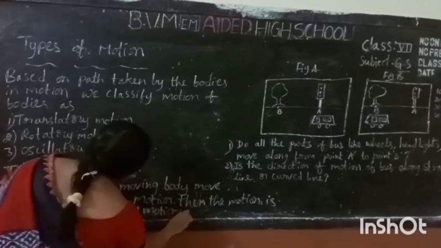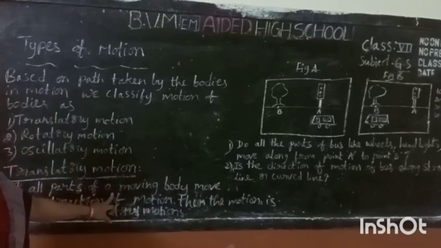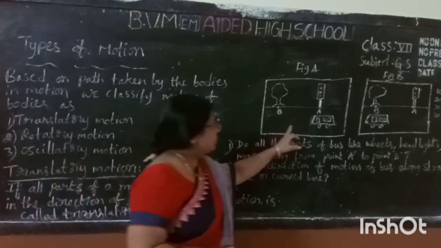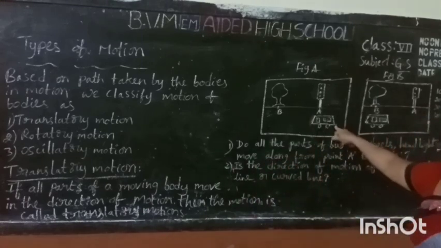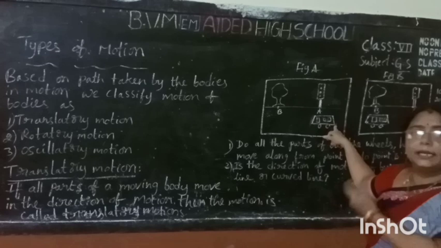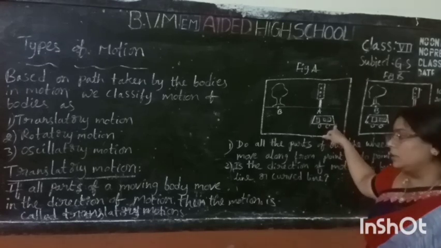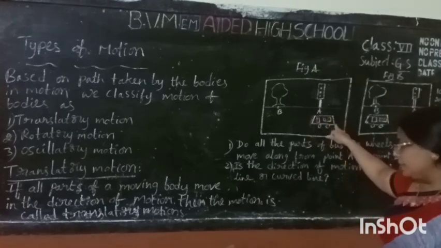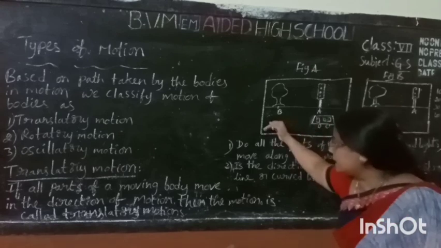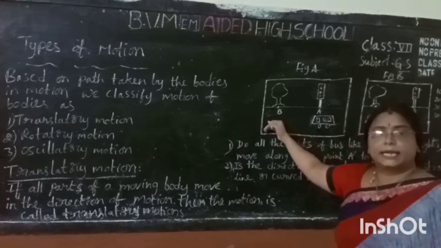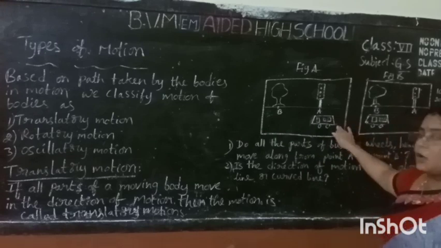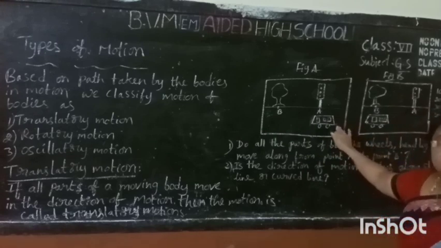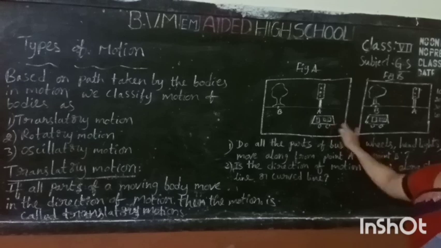If all parts of a moving body move in the direction of motion, what is the moving body we have? All the parts means headlight, wheel, door, window. All parts of a moving body move in the direction of motion, then the motion is called translatory motion. Do you understand, children?